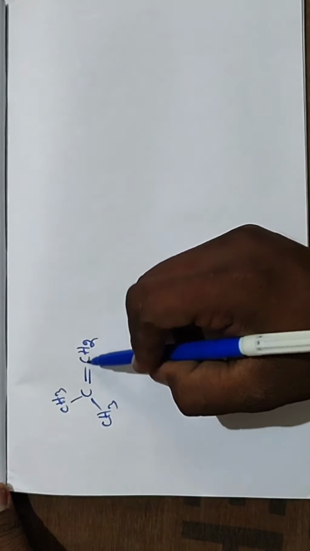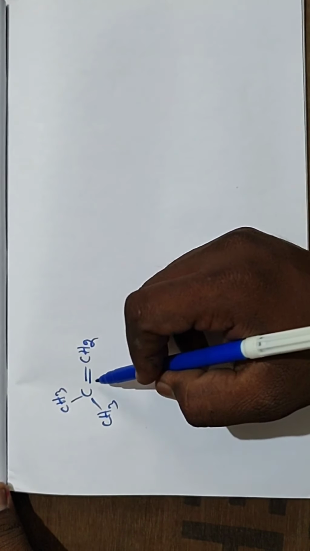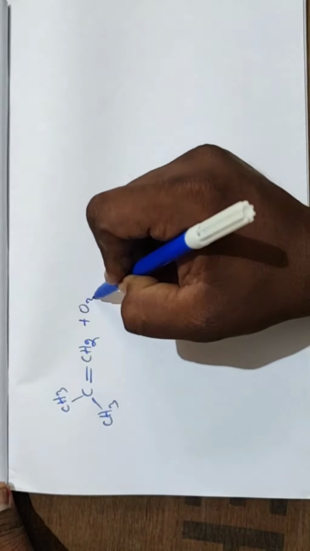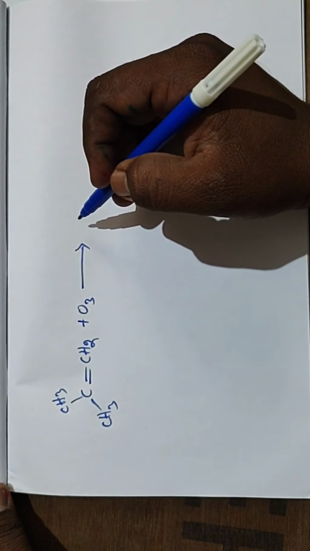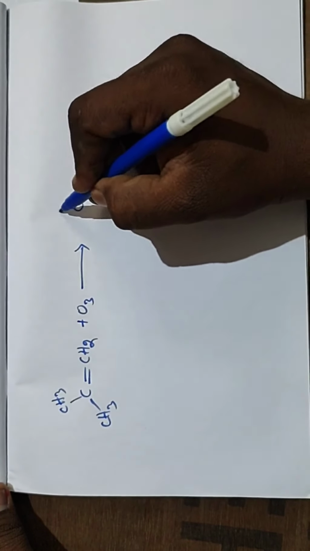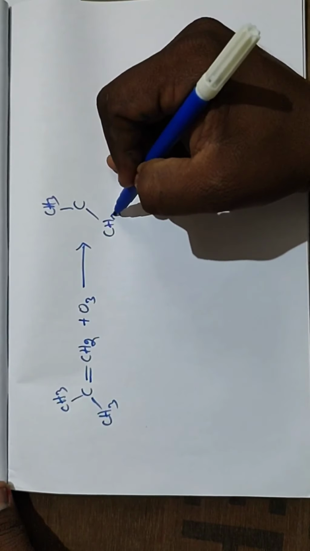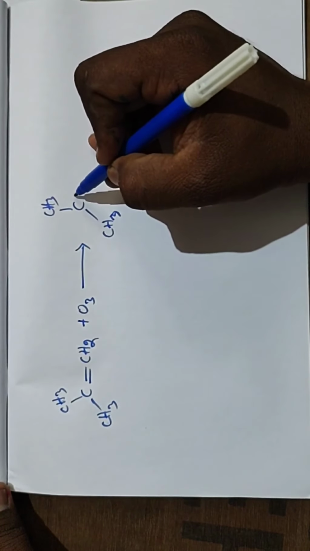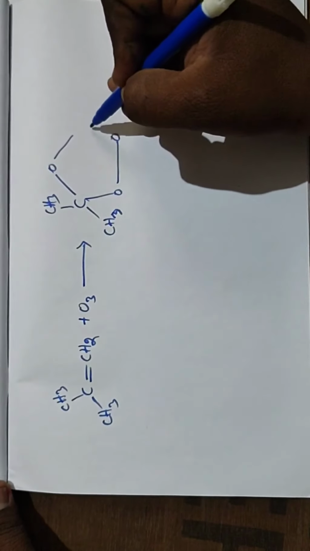So this is 2-methylpropene reacting with O3. We get the ozonide, CH3, and this double bond position, ozonide.